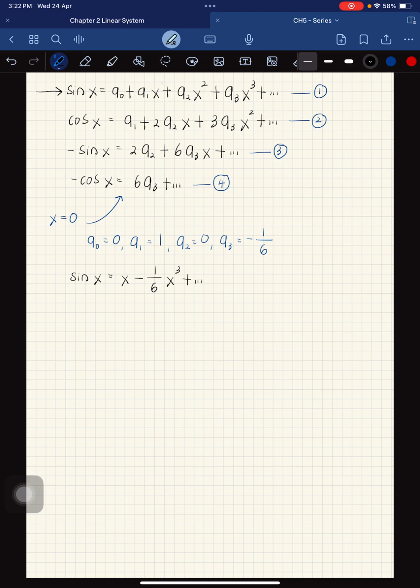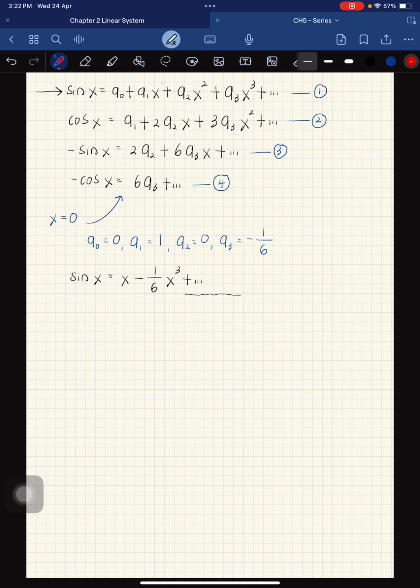Okay, but for this question, since we cannot get the pattern, if let's say I want to expand this one, I cannot expand because I cannot see the pattern. So what you need to do, you need to add the other terms instead of just x to the power of 3.